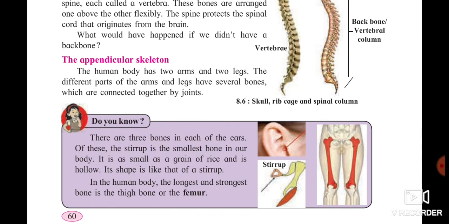The appendicular skeletal system consists of arm bones and leg bones. The different parts of arms and legs have several bones which are connected together by joints. Because of these joints, we can move our bones very easily.